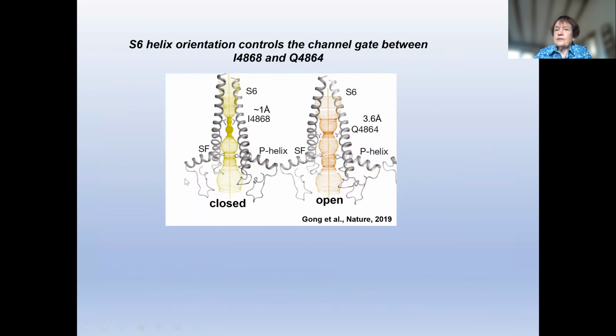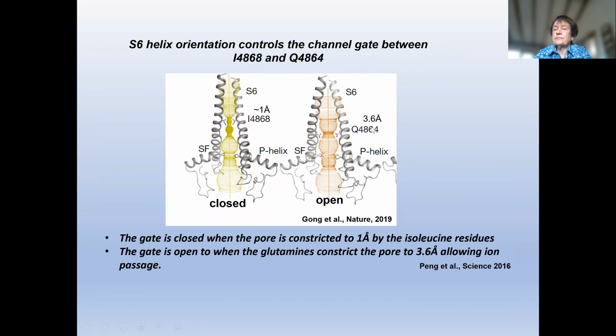So how does the pore change? This is an image of what the pore looks like in the closed situation and in the open situation. In the closed pore, isoleucine residues form the narrowest part of the channel, and they block the channel because the opening is only 1 angstrom in diameter. Ions can't get through. In the open situation, the helices rotate a little bit and move out, so that the narrowest part is then formed by this glutamine residue. And this is 3.6 angstroms, so it allows ion flow.